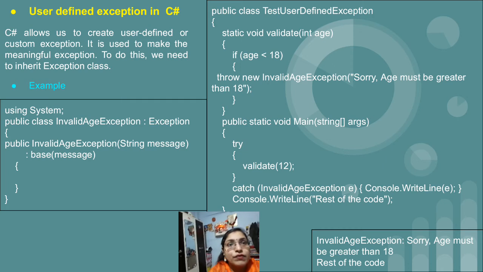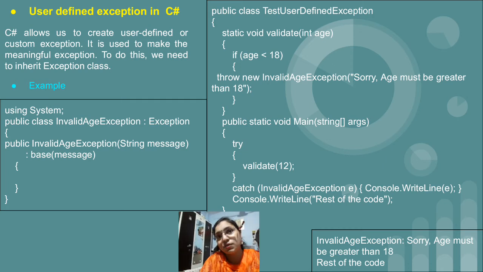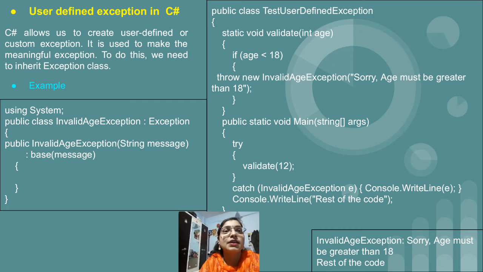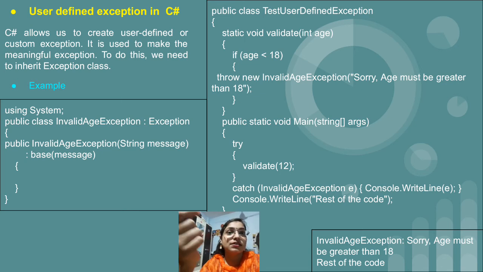So this is a customized exception. If you want to create a customized exception, that is possible in C#. Just see the example. First, the InvalidAgeException, which we got in the output window, is nothing but a class. We first have to create an exception class which inherits the Exception class, because all exceptions come under the Exception class only. This is why we have created the class InvalidAgeException, which inherits Exception.